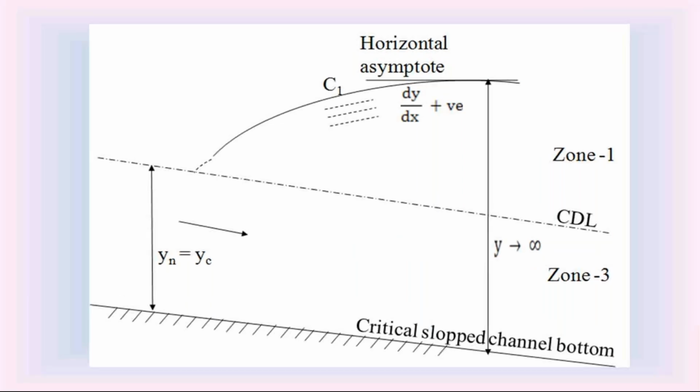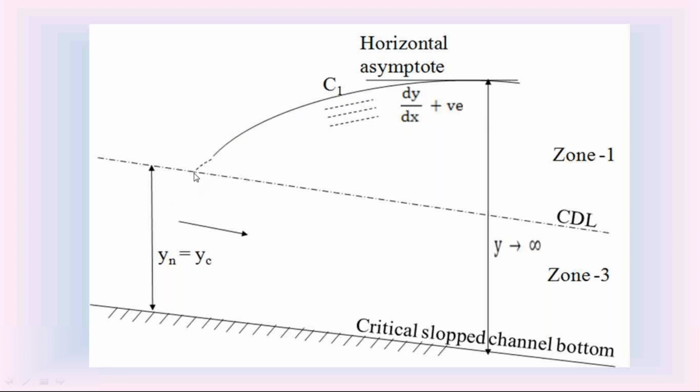Coming to that C1 water surface profile, in the critical slope channel, if the water surface is in zone 1, it is called C1 water surface profile. Since this C1 water surface profile is in zone 1, the slope of this C1 water surface profile dy by dx is positive. Since the slope is positive, the C1 water surface profile is a rising water surface profile. So it is rising from upstream to the downstream.